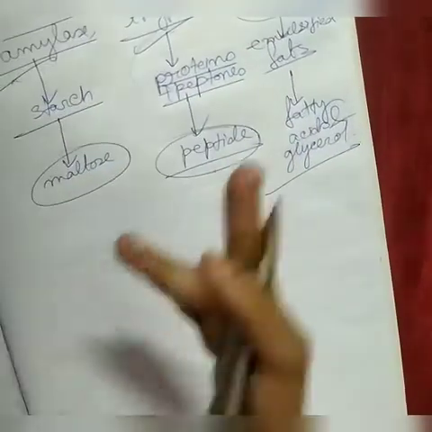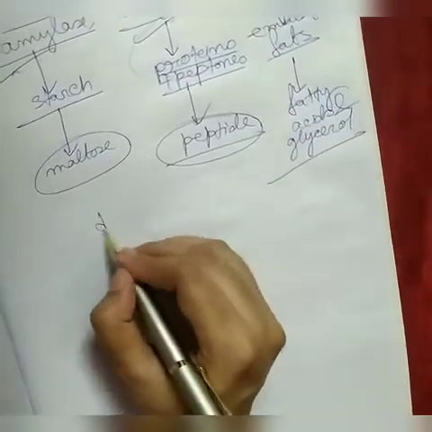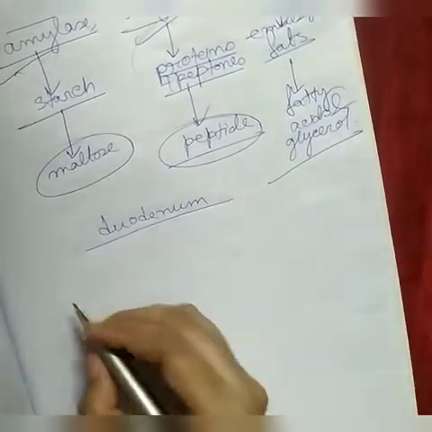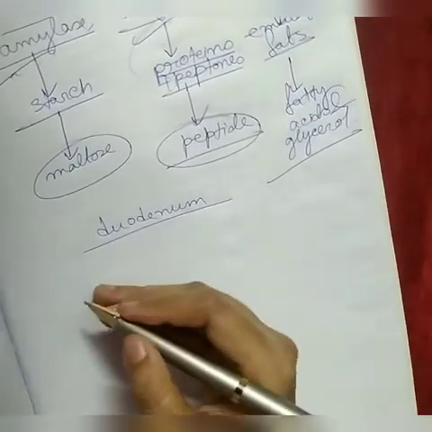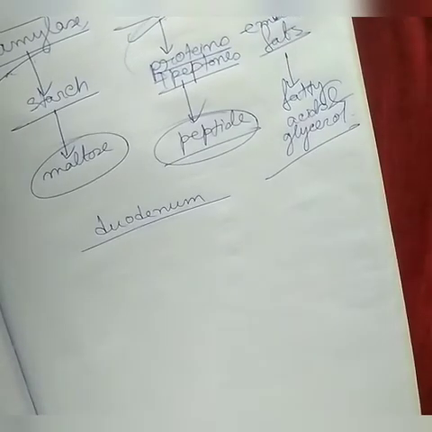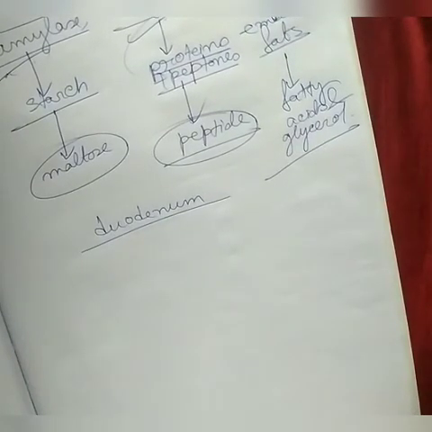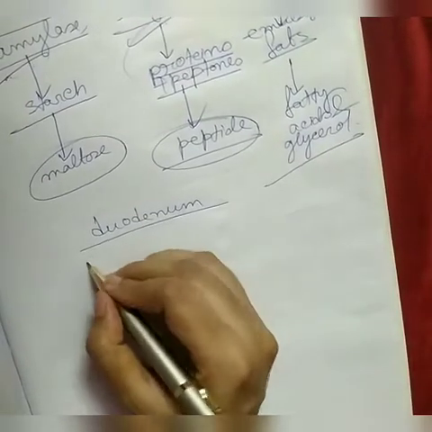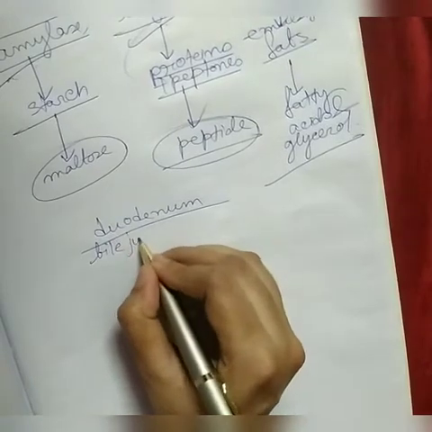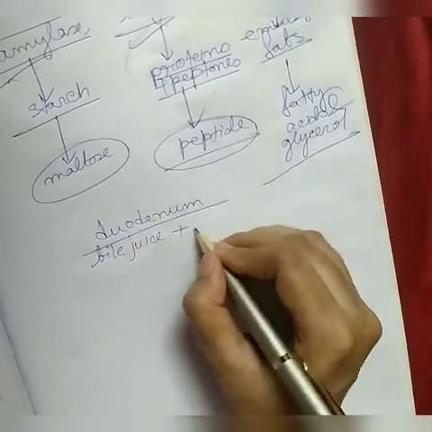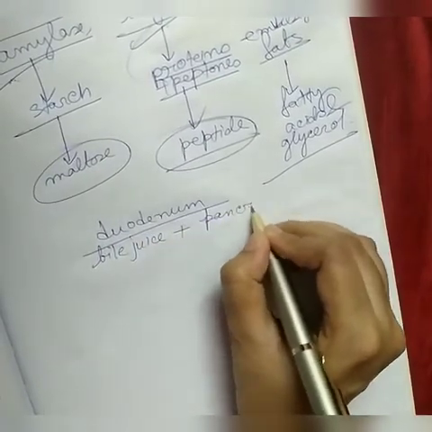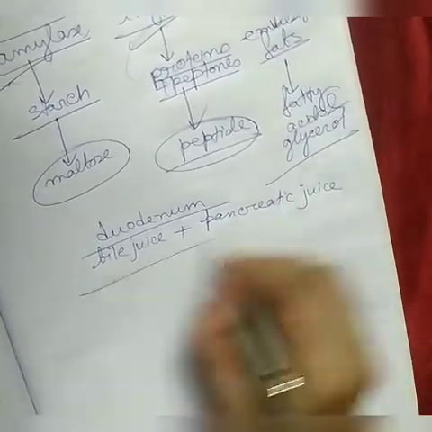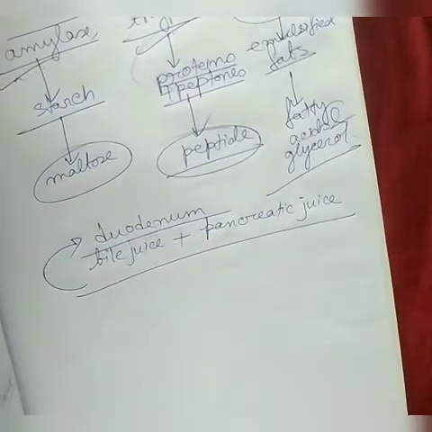Now I told you the first part of the small intestine is the duodenum. In the duodenum there is a common place where the secretions of both the liver and pancreas come. That is the bile juice plus pancreatic juice, which mix in the duodenum.